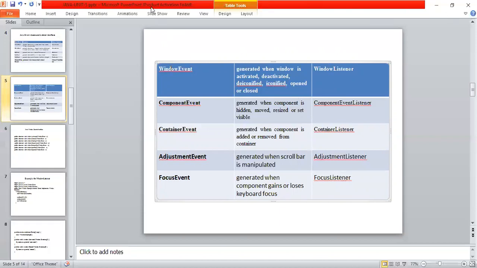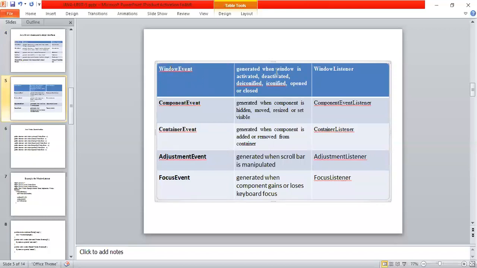With this window, we can minimize, maximize, and close. Other than these three options, we also have activated, deactivated, deiconified, iconified, open, or close. All these are the methods we can perform by using window event.